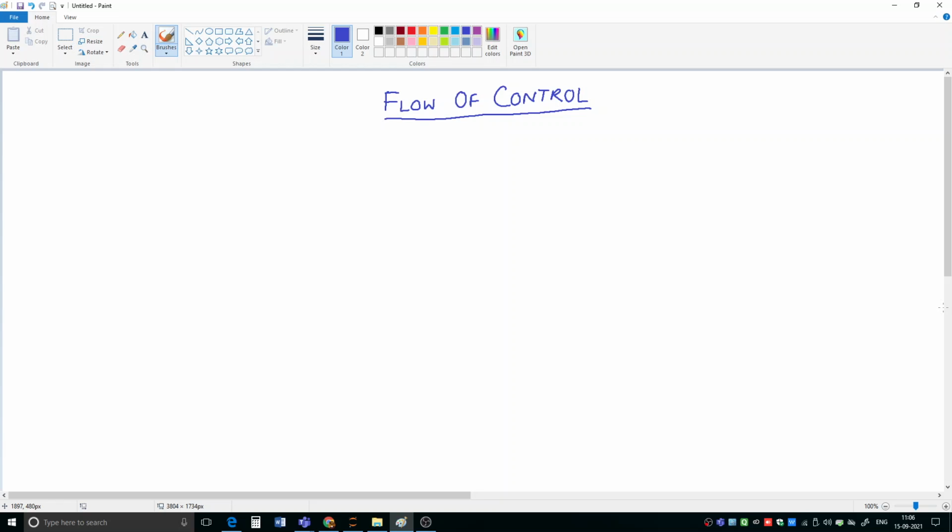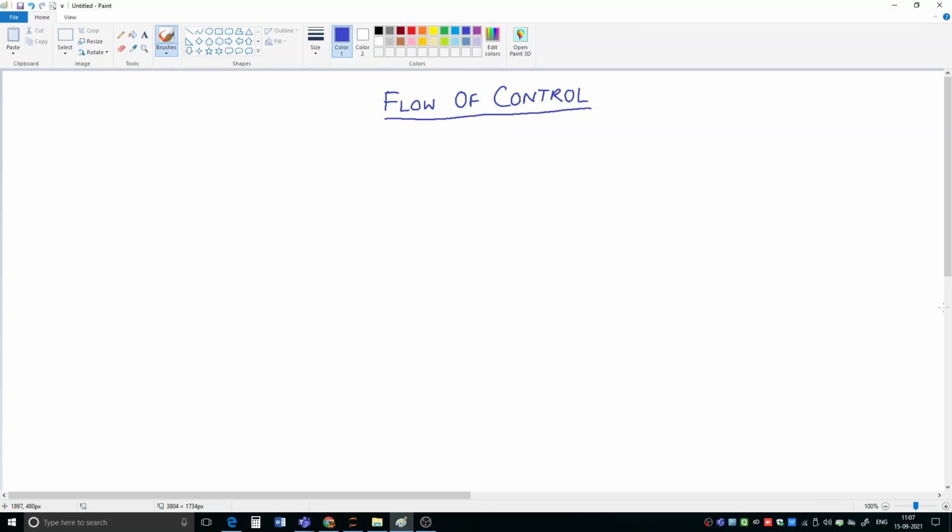Till now we have covered data handling. Data means the different types of data we have seen, and operators, all the things we have seen, and we have practiced with simple programs also. So today's topic is flow of control, flow of control in Python.